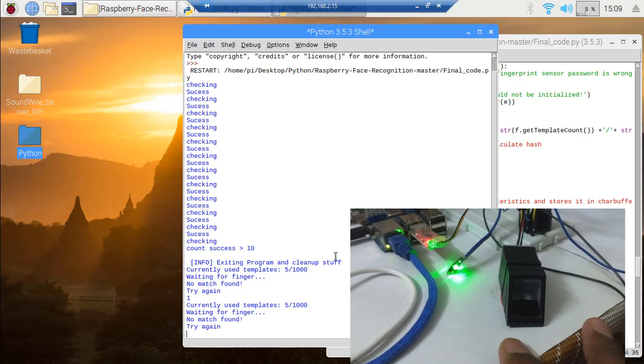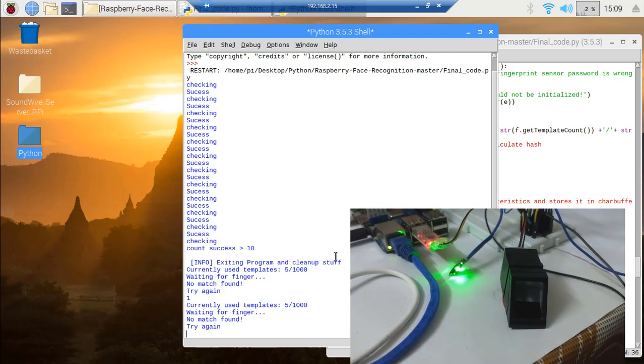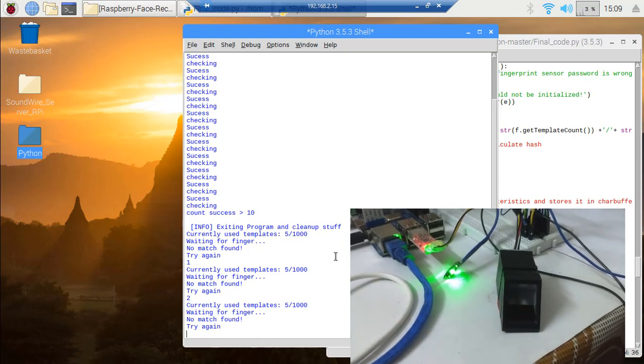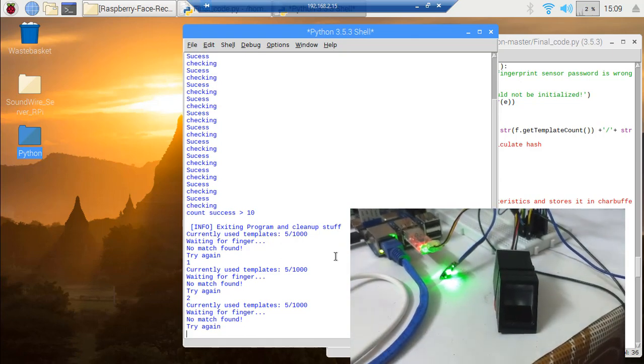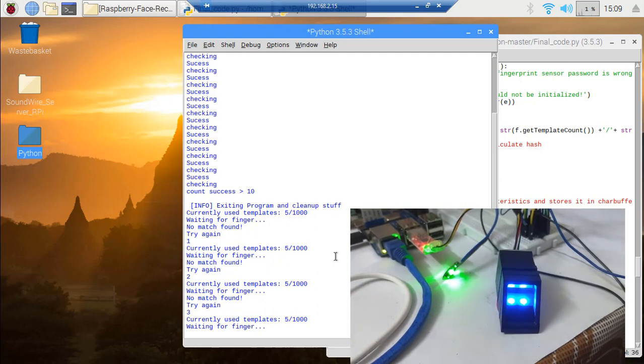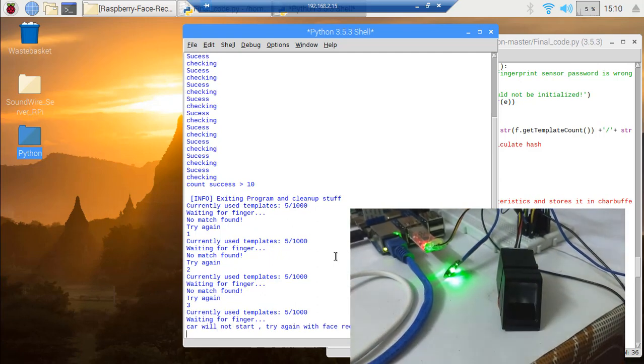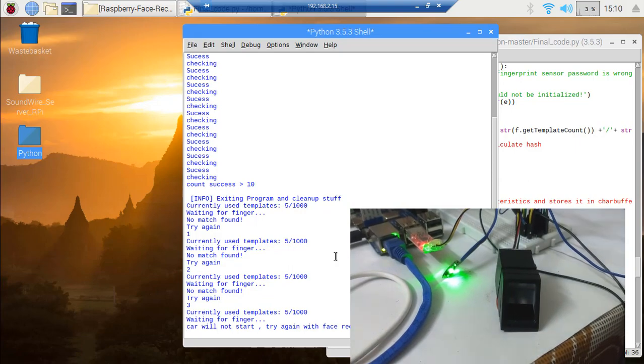I'm going to put it again. Fingerprint not recognized, do not worry. Try again. Fingerprint not recognized. Do not worry. Try again, and this is the last chance. Car will not start. Try again with face recognition.